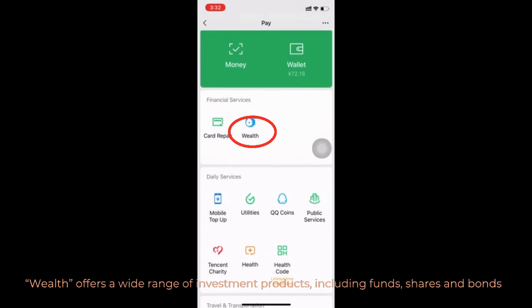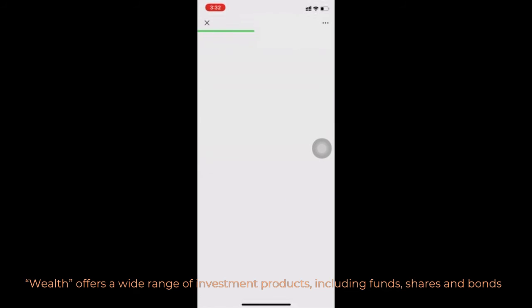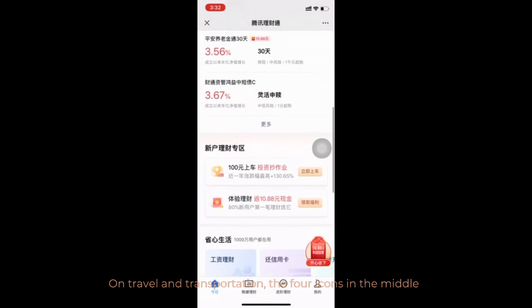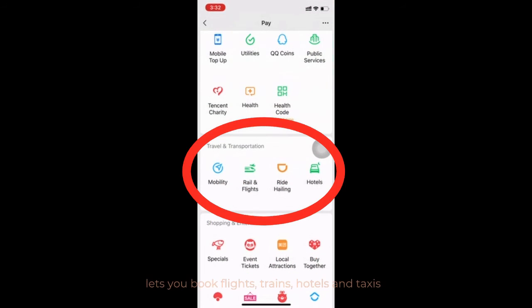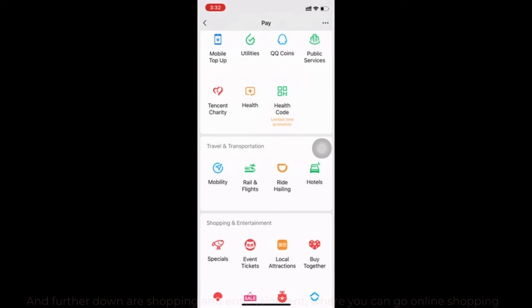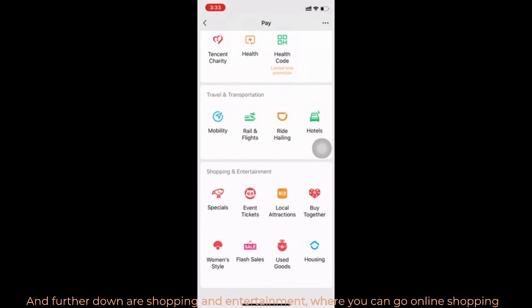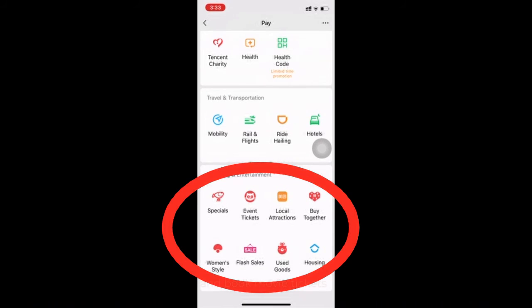Wealth offers a wide range of investment products, including funds, shares, and bonds. On travel and transportation, the four icons in the middle lets you book flights, trains, hotels, and taxis. And further down are shopping and entertainment, where you can go online shopping and book movie tickets.